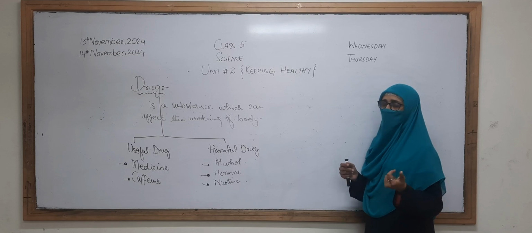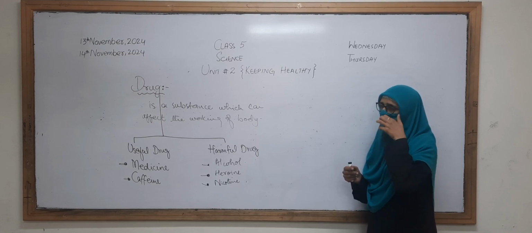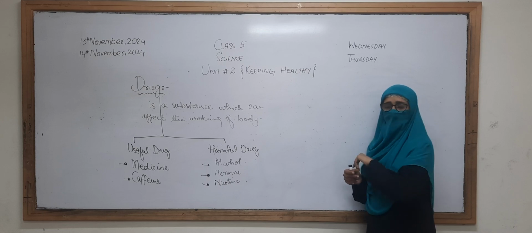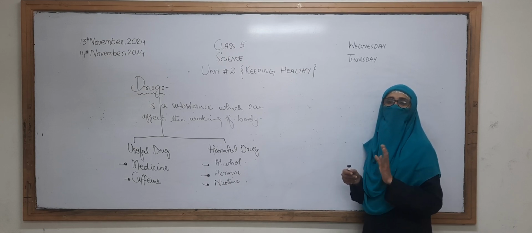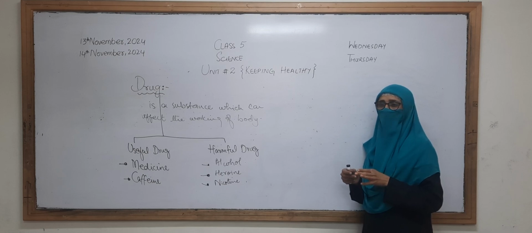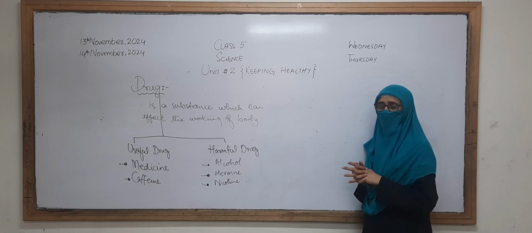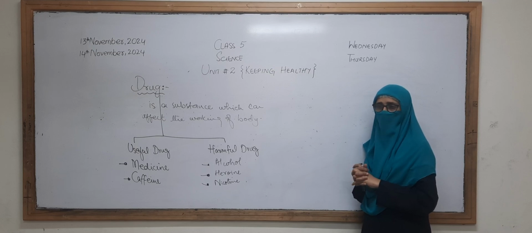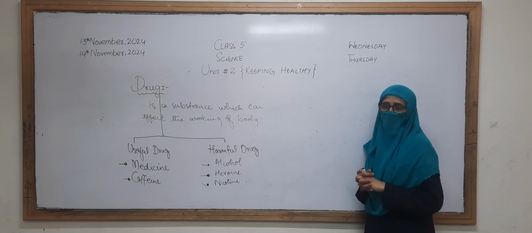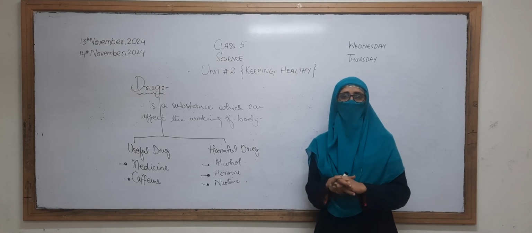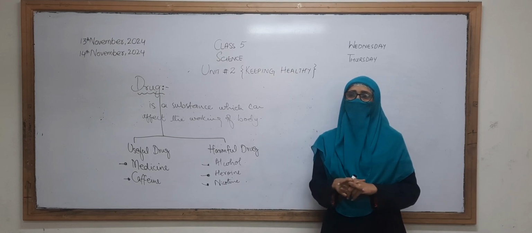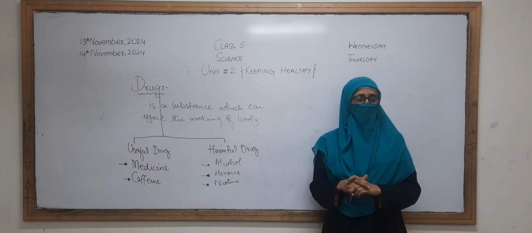And if you talk about nicotine, in which substance is the nicotine present in a large amount? Okay, good. It is in the cigarettes, where the nicotine is present in a large amount. Nicotine is very harmful for the person using it, because we all know that the cigarette is very harmful for our body, our lungs. And there are many side effects of using the cigarette.